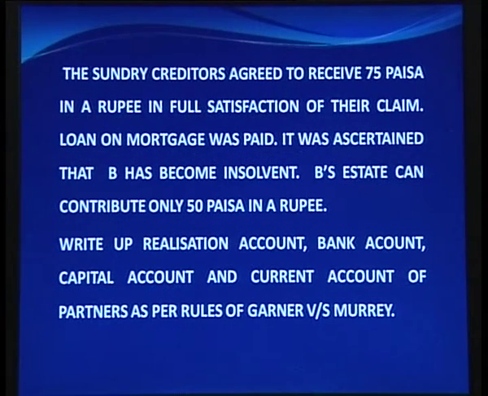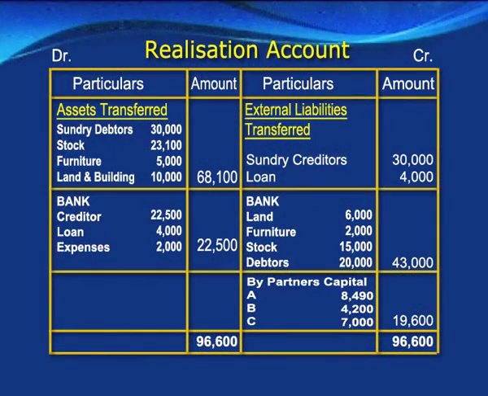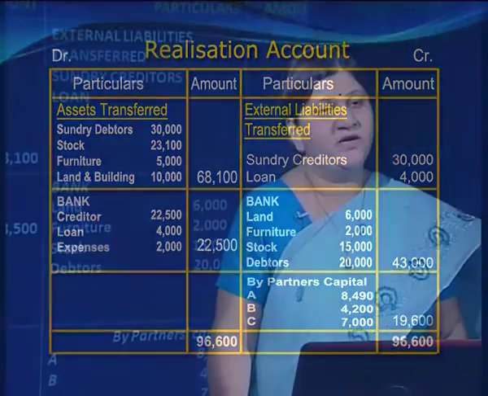Now the question says to us, write up a realization account, bank account, capital account and current account of partners as per rules of Garner versus Murray. So we will start up our solutions. First of all, we have to prepare the realization account to ascertain the profit or loss. So let us see this realization account. So we are having the realization account.